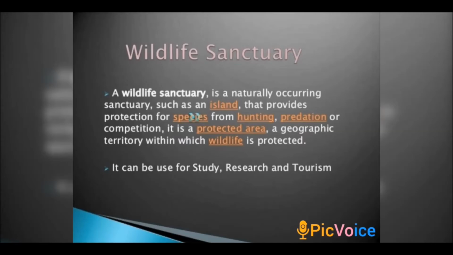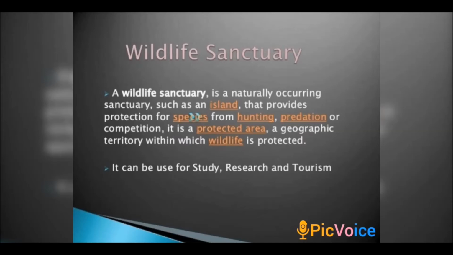In India, there are about 100 national parks and about 500 wildlife sanctuaries. So this much we have in our place. A wildlife sanctuary is a naturally occurring sanctuary that provides protection for species from hunting and poaching. In all these places, the animals are protected.